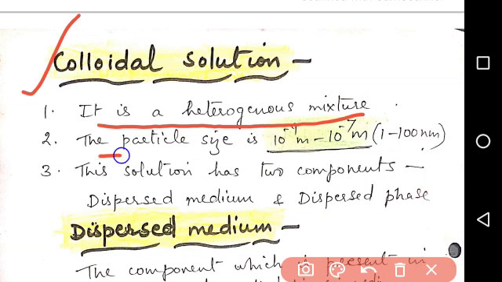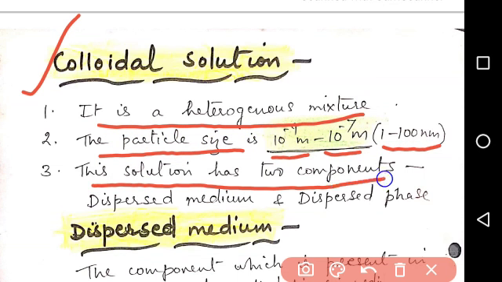Second, the particle size in a colloidal solution is 10 to the power minus 9 meter up to 10 to the power minus 7 meter. In terms of nanometers, the particle size is from 1 nanometer up to 100 nanometers. Third point, this solution has two components: dispersion medium and dispersed phase.